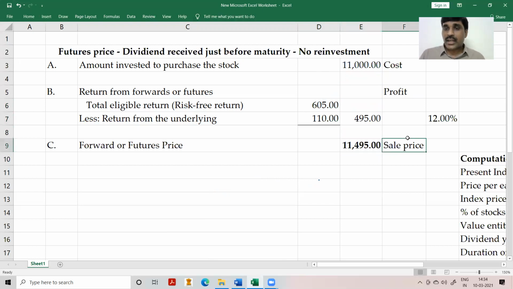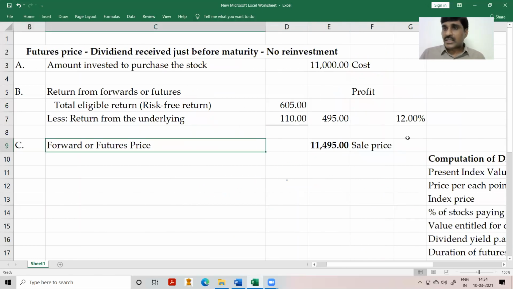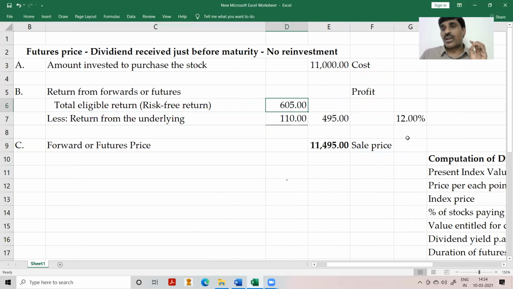Understand it. I have not used any formula to arrive at the answer. Purely conceptual way. Purchasing a stock, no doubt it is risky, but entering into a futures contract results in a riskless position. Therefore, I am eligible only for a risk-free rate of return. A person who purchased the stock and entered into a futures contract is eligible for a total return of the risk-free rate of return. That total comes from two sources. One is from the underlying in the form of dividend. Another is from the futures profit.